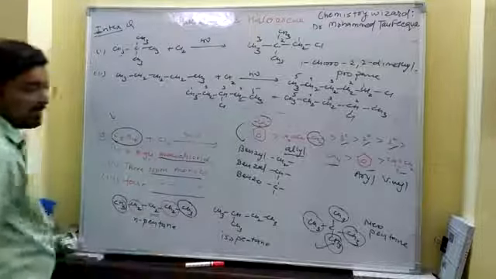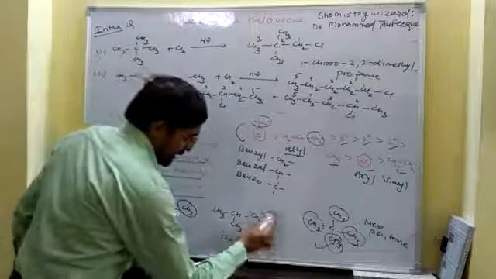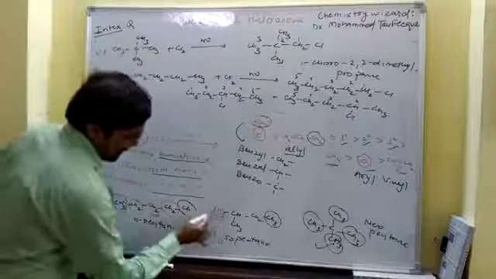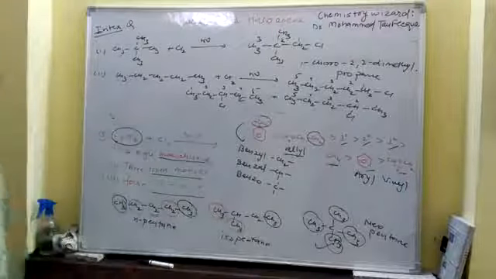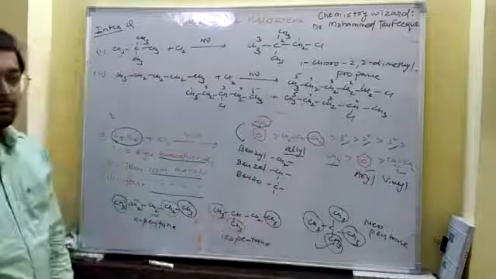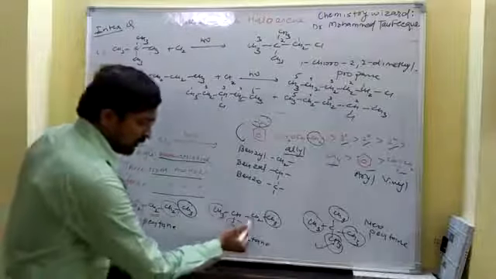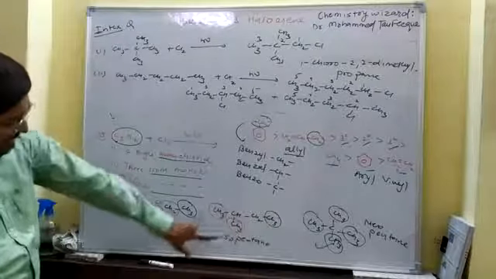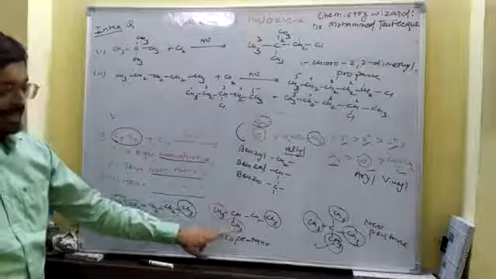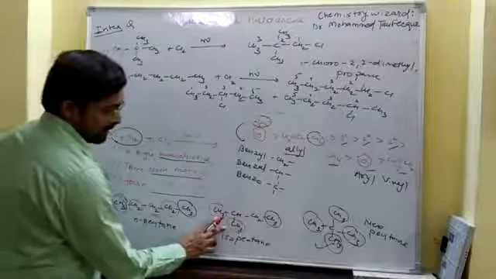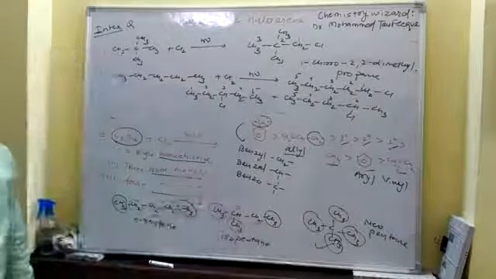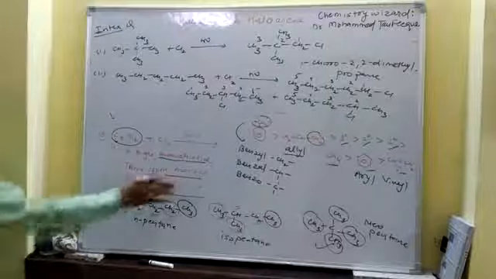So the remaining one. Now look at this CH3, it is completely different. Now look at these two CH3. These two CH3 are the same, because if we number from this side 1, 2, 3, 4, it is 2-methyl butane, and from the other side 1, 2, 3, 4, again 2-methyl butane. That means those two CH3 are the same. So if we substitute any hydrogen from that CH3, the compound is the same. So this one is the first possibility, this one is the second possibility, this one is the third possibility, and this one is the fourth possibility. So we have 4 different isomeric monochlorides you can form.